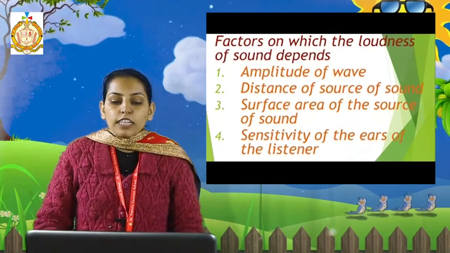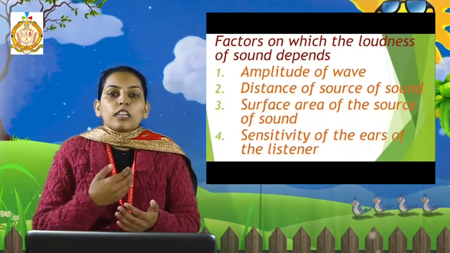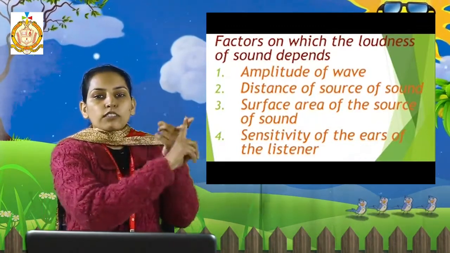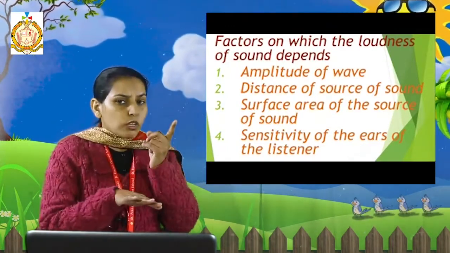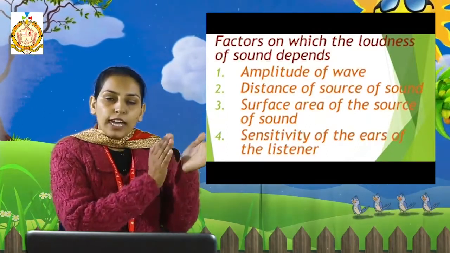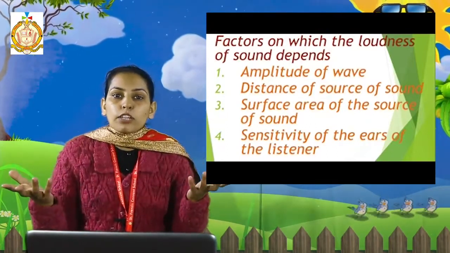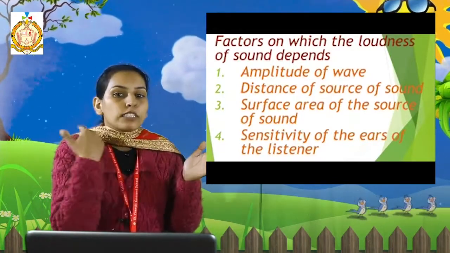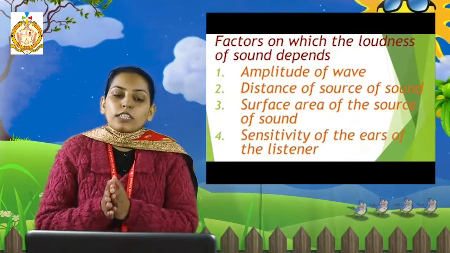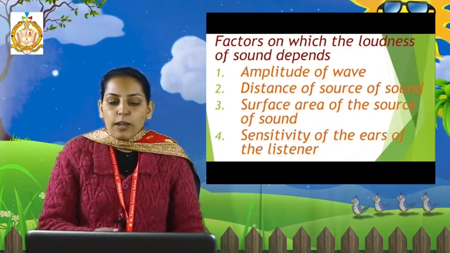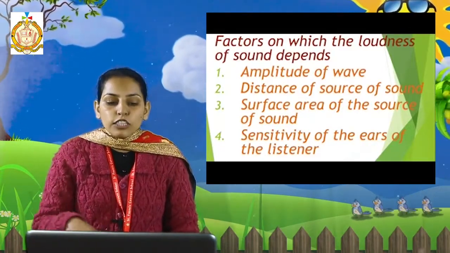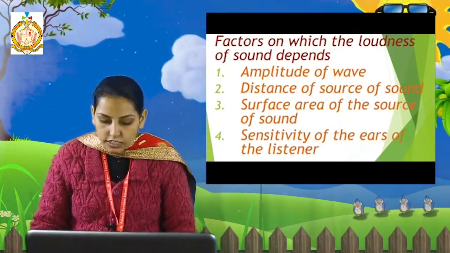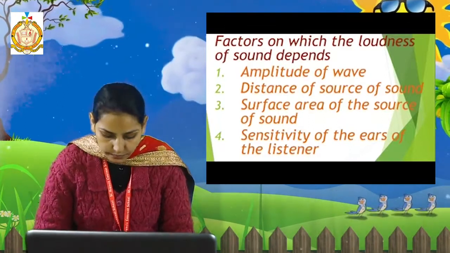Next, the surface area of the sound source. Students, loudness also depends upon the surface area. For example, if I strike my finger, then a low sound is produced. But if I strike my hand, then a high sound is produced. That means the finger has less surface area, and the hand has more surface area. That means the loudness depends upon the surface area. And last is the sensitivity of the ear. Loudness also depends upon the sensitivity of the ear.